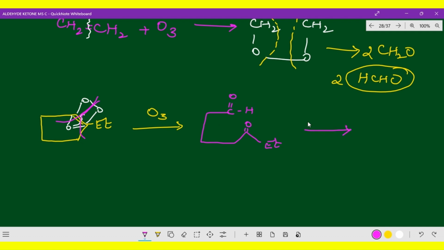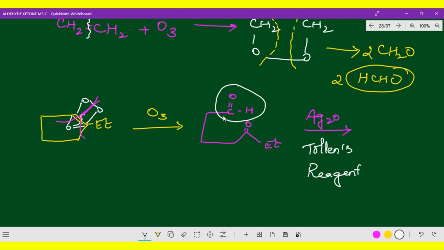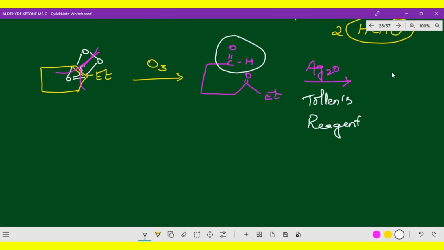The second reagent, what is it? Ag2O, it is nothing but Tollens reagent. So, Tollens reagent, what happens? Actually, Tollens reagent will give a positive test for what? Aldehyde. It will give a positive test for aldehyde only, not for the keto group. So the aldehyde will be converted to carboxylic acid. So, this will become a carboxylic acid. Now, I just draw the structural formula here. So, here Et as it is, double bond O. Here I just put O, and this is C double bond O, here OH. Right. Okay. Now you got the Tollens reagent.